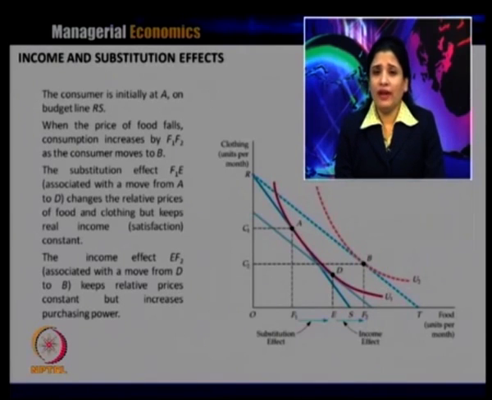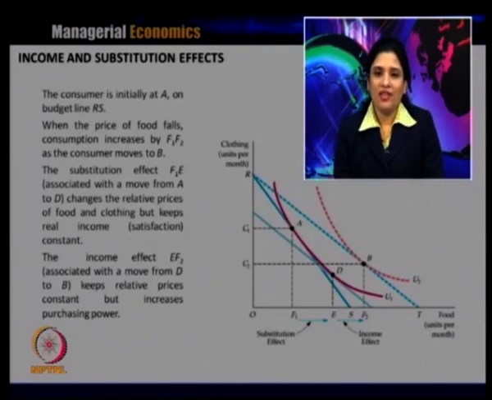The substitution effect F1E is associated with a move from A to D, that is a change in the relative prices of food and clothing, but keeping the real income, the satisfaction, constant, like what we did in the earlier graph, the movement from E to E1. The satisfaction has to be kept constant, so the real income has to be constant, and that is the reason there is a decrease in the budget line by the amount by which there is an increase in the real purchasing power.